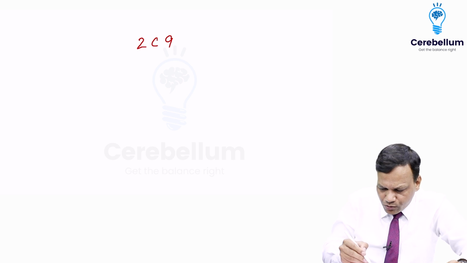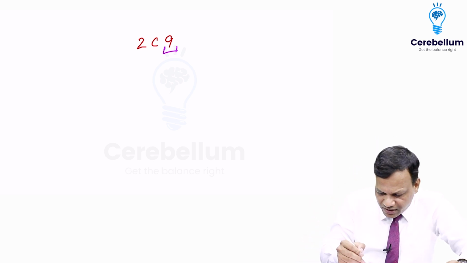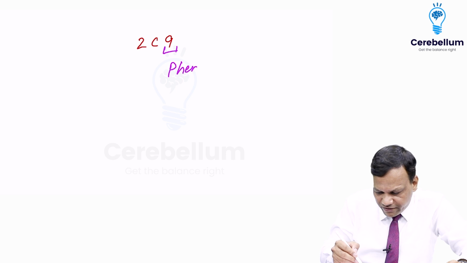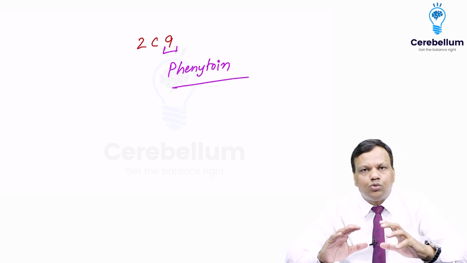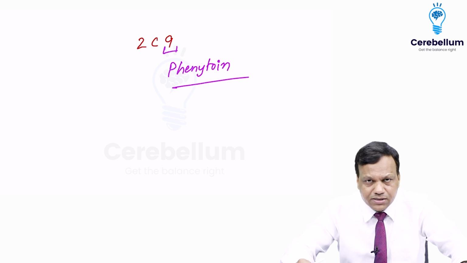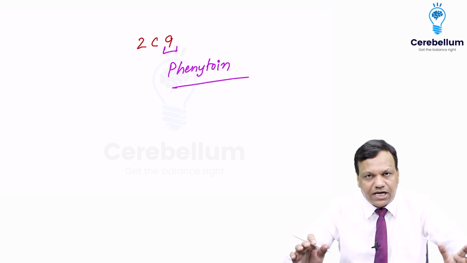And from the 9, you can remember, if you see the mirror image of 9, it looks like P. So you can remember that as phenytoin is the drug which is metabolized by CYP2C9. Clear? So these are the important drugs which are metabolized by different CYP enzymes.